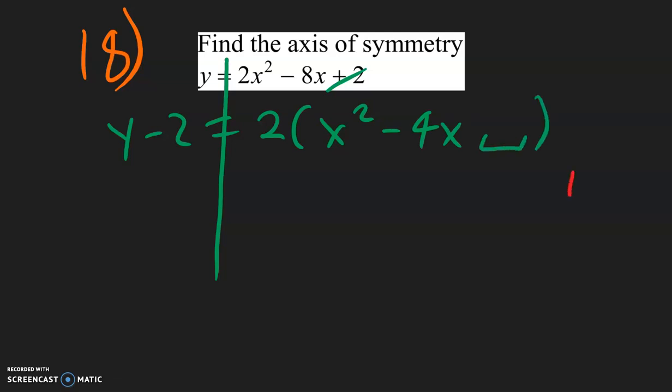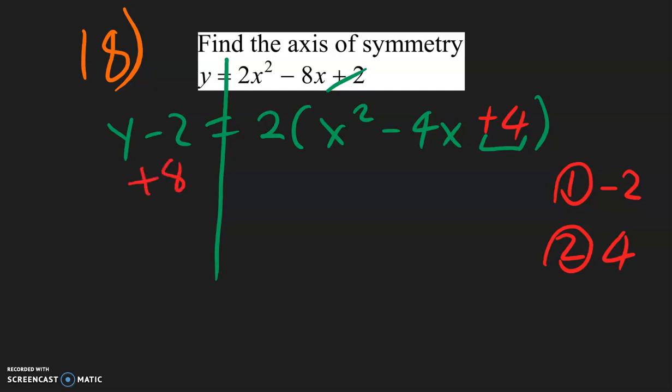Step 1, negative 4 divided by 2 is negative 2. Step 2, square that. Negative 2 squared is negative 2 times negative 2, which is positive 4. So we go plus 4 over here. By adding a 4 over there, we need to add 2 times 4, which is 8 over here. Now, negative 2 plus 8 is 6. So positive 6 equals 2 parentheses.